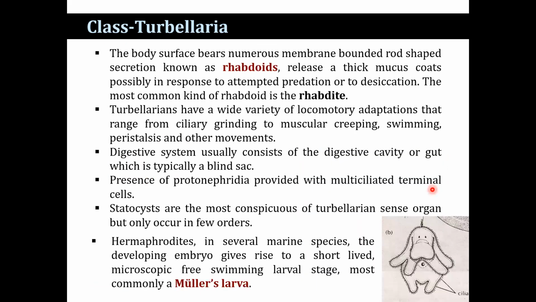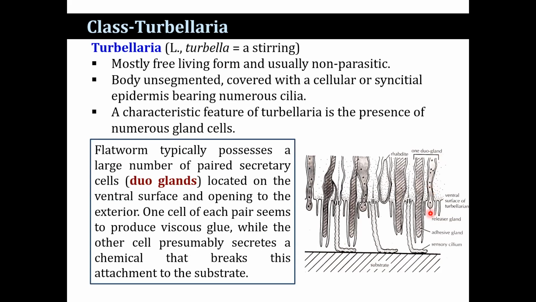The body surface bears numerous membrane-bounded rod-shaped secretions, known as rhabdoids. You see here one kind of rhabdoid, and they release a thick mucus coat, possibly in response to attempted predation or desiccation.